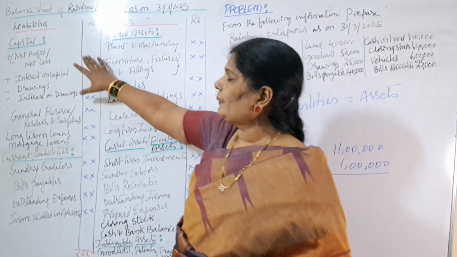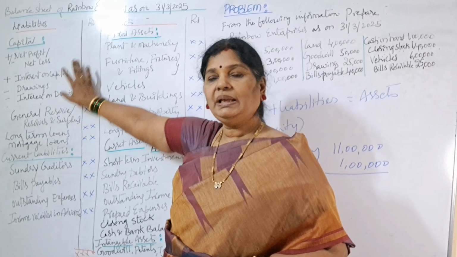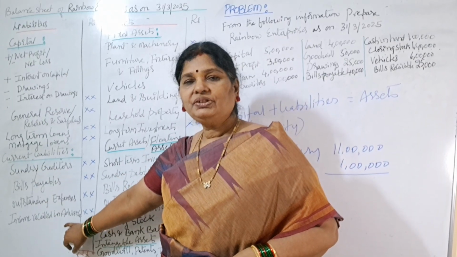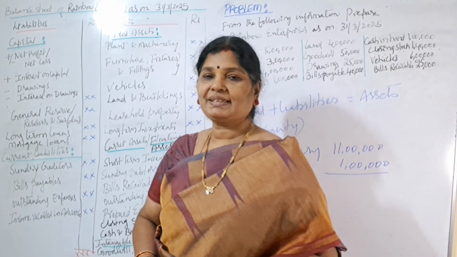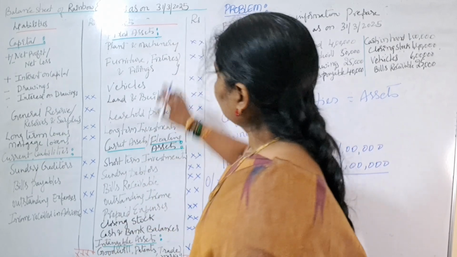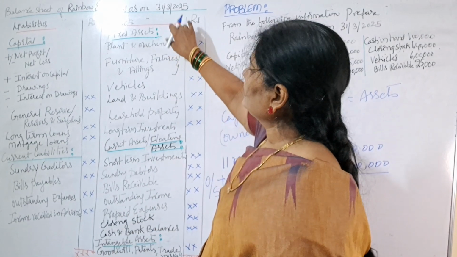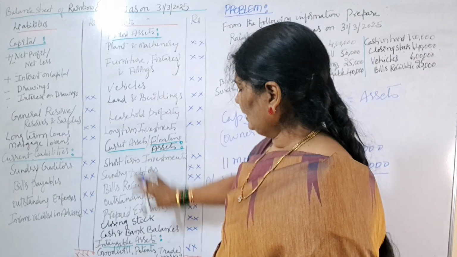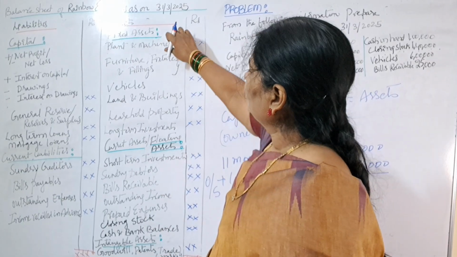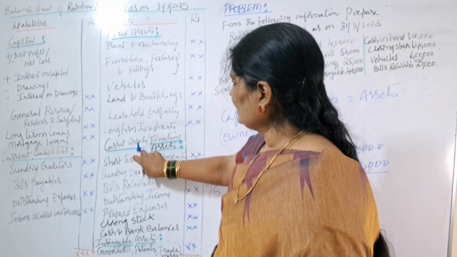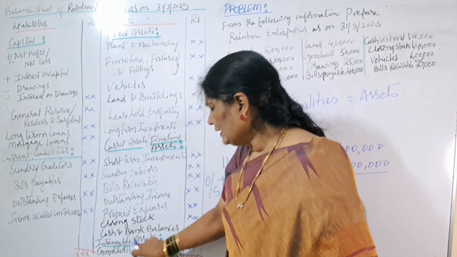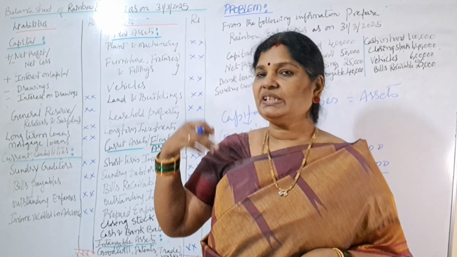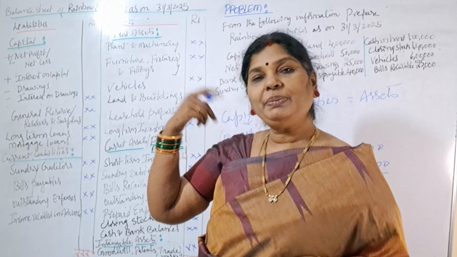So we have covered fixed liabilities, means long-term liabilities and short-term liabilities. Short-term liabilities are also called what? Current liabilities. Now we'll come to asset side. On asset side, we can see that there are three different types of assets. Fixed assets, current assets. Current assets are also called floating assets. Next, intangible assets. I've explained types of assets in my previous video.